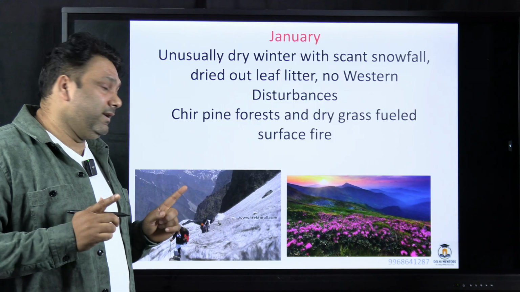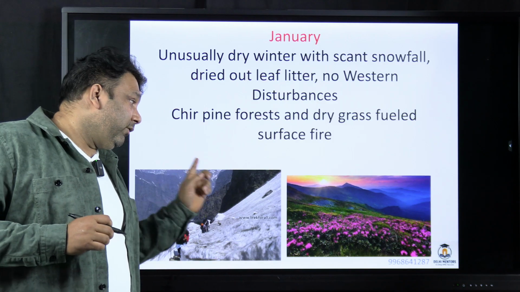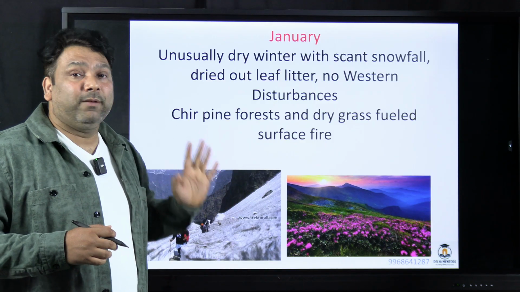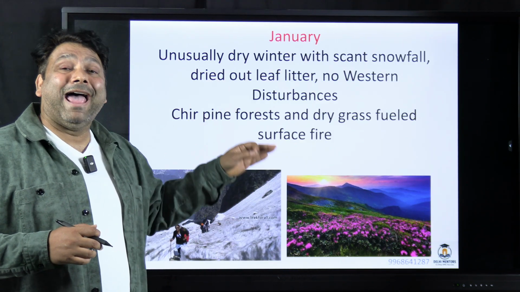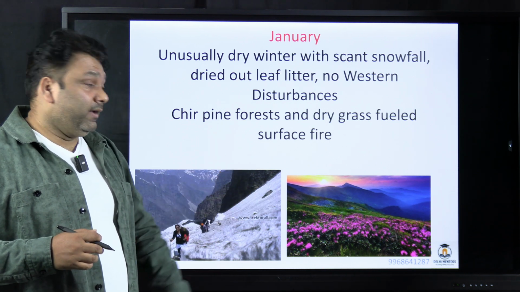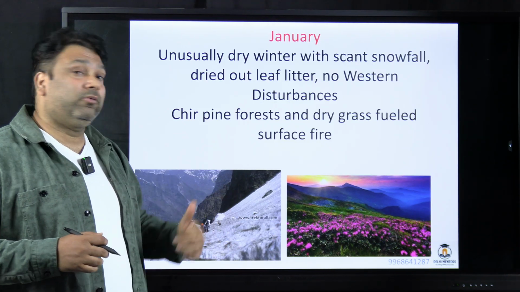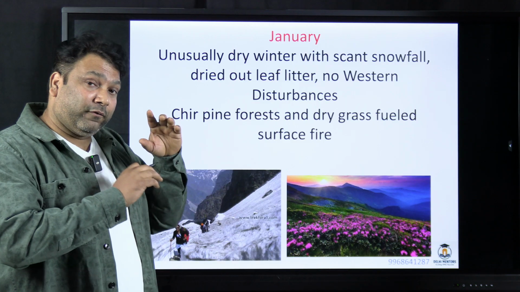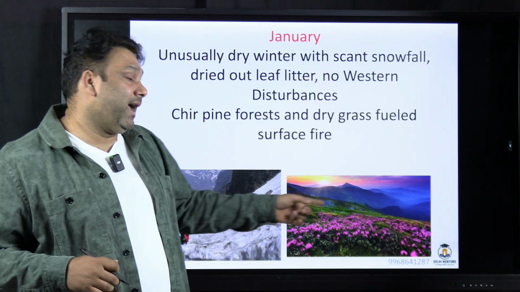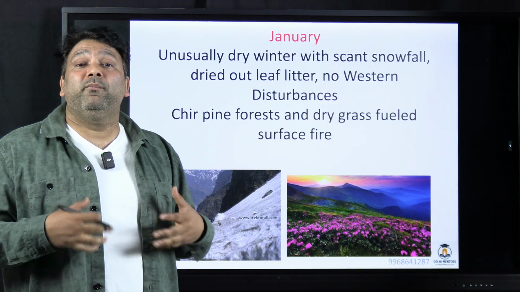And if the western disturbances are not happening, if there is no rainfall, if there is no snowfall, and temperatures are increasing, and there is a lot of organic matter, this organic matter will act as a fuel, and if the temperature rises even a little bit, and moreover these regions are also marshy because whenever this snow or ice melts, below is permafrost, the permafrost will not allow the percolation of the water, and melting of the snow and ice will make these regions marshy, and these marshy lands will produce a lot of methane.